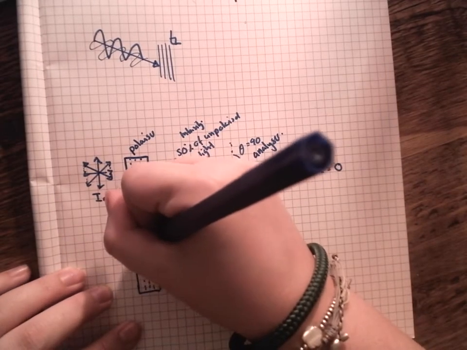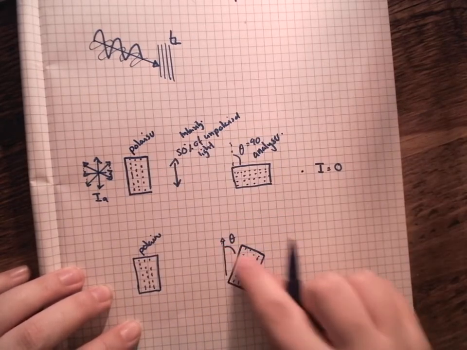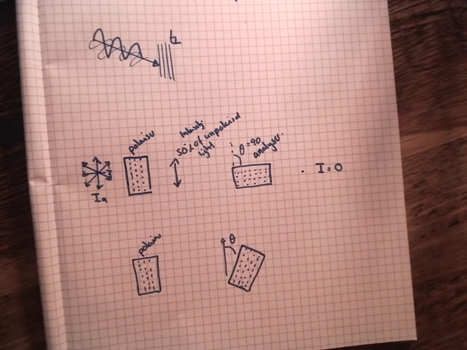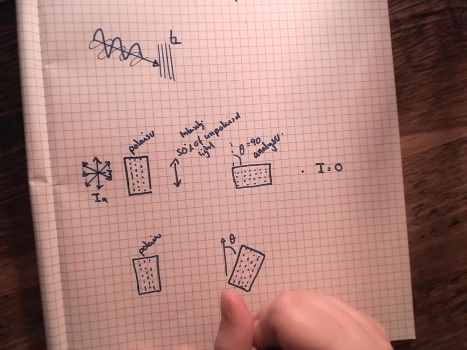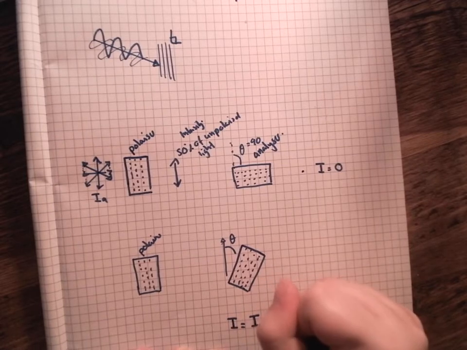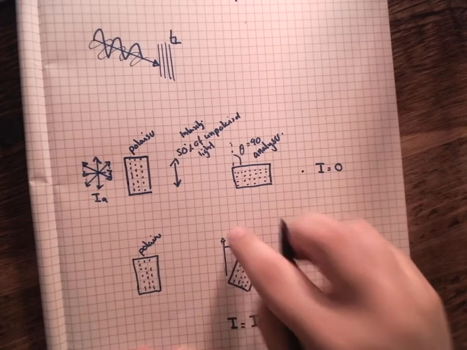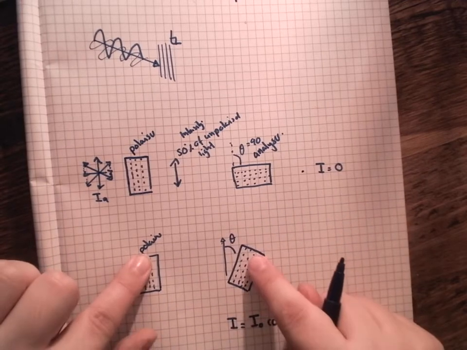The next kind of situation I'm going to look at, again, is with the polarizer and the analyzer, but I'm going to have the analyzer at a specific angle here, and this is what we're going to use to represent Malus's law. Malus's law is given by the equation I is equal to I naught cos squared theta. So theta is always the angle between the polarizer and the analyzer.